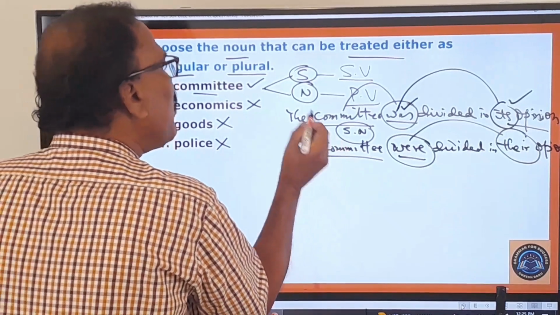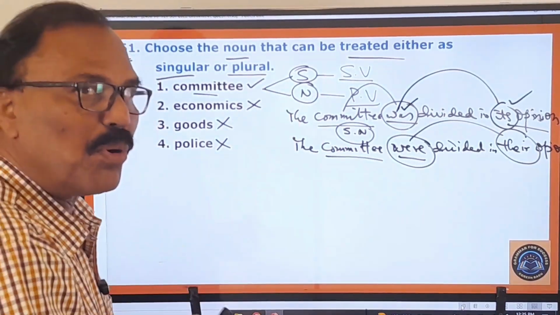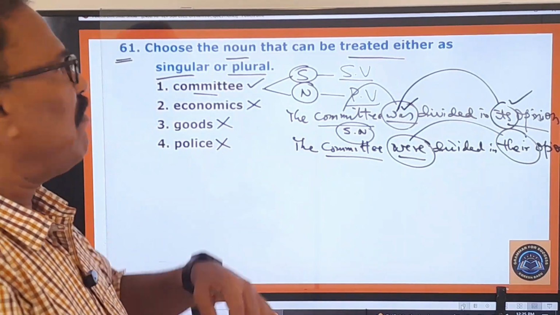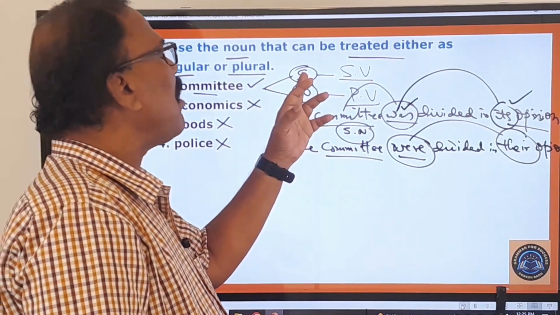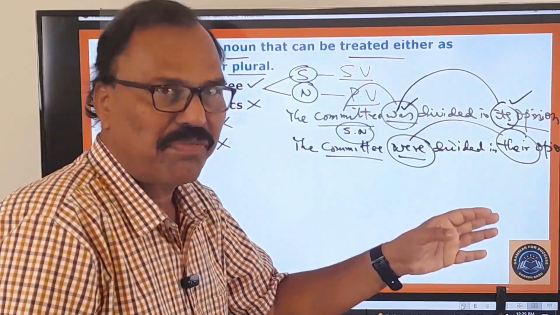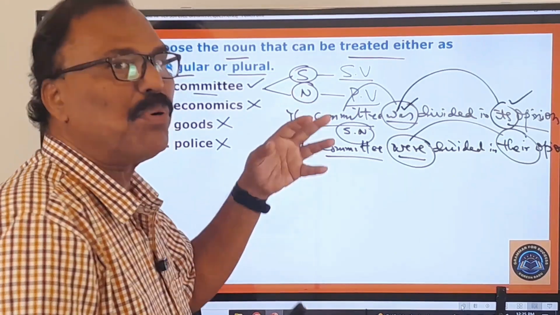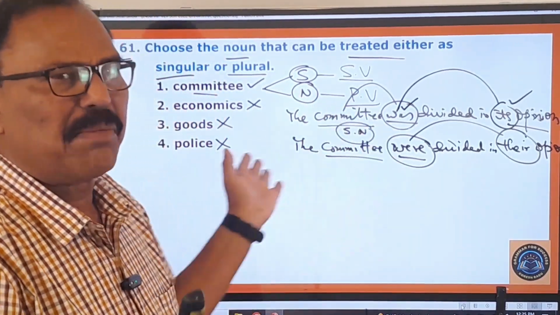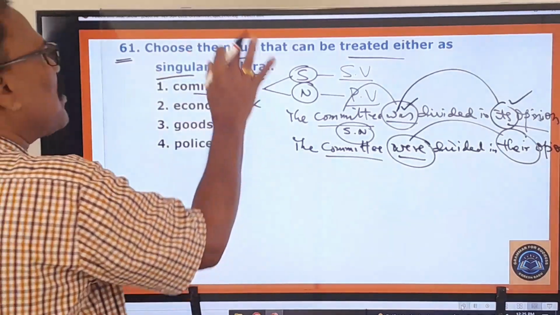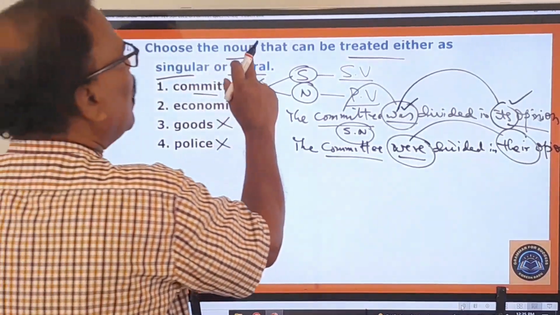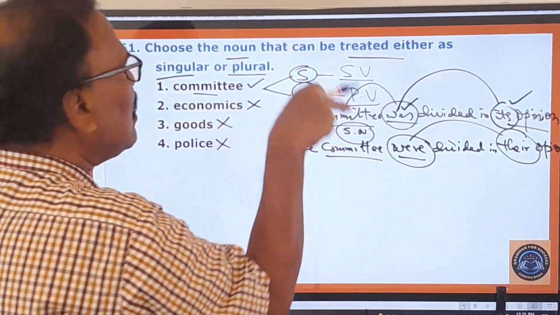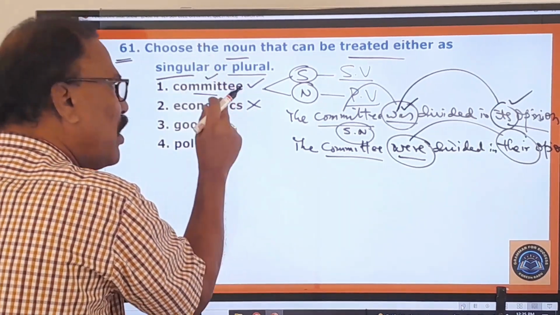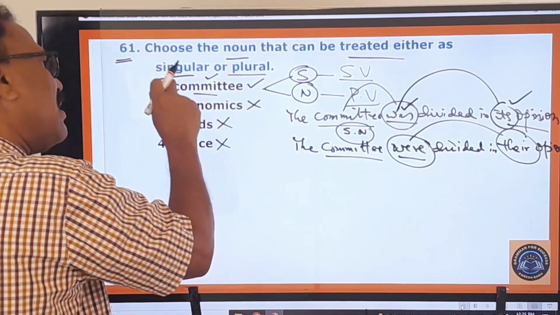So in this way, this committee can be used both as a singular noun as well as a plural noun. When it is used as a singular noun, it takes a singular verb after it. If it is used as a plural noun, it is followed by a plural verb. So that point is clear. So according to this question, what is the question here? The noun that can be treated either as singular or plural means only this word committee can be treated either as singular or plural.